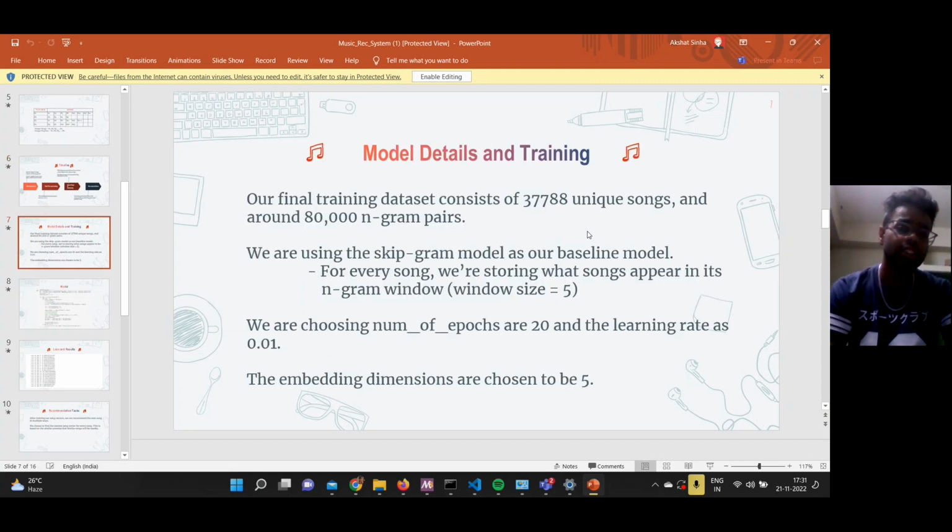Model details: the final training dataset consisted of around 38,000 unique songs and around 80,000 n-gram pairs. We were using the Skip-gram model as a baseline model. For every song, we were storing what songs appear in its n-gram window, and we chose the number of epochs as 20, learning rate 0.01, and the embedding dimension to be 5. These hyperparameters were tuned accordingly for computational benefits.